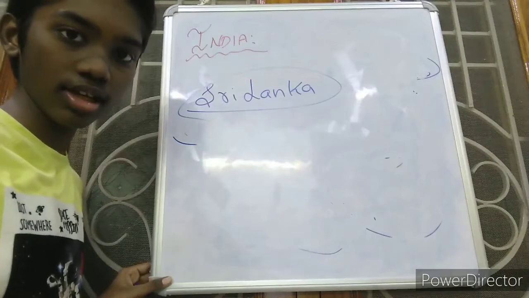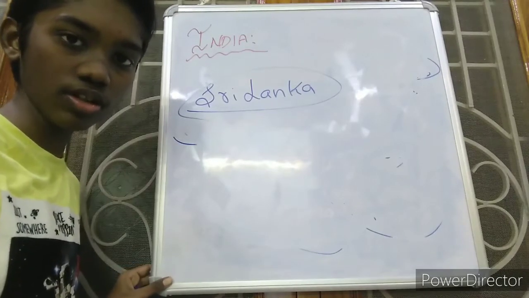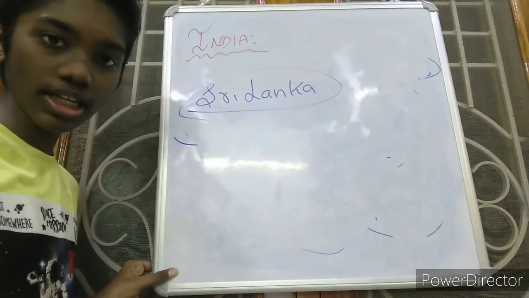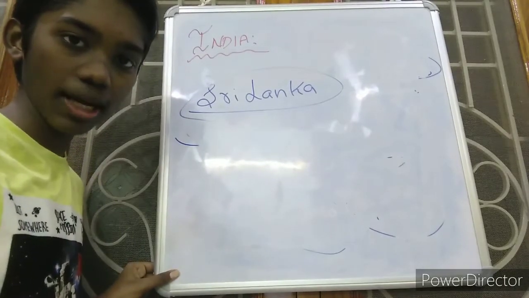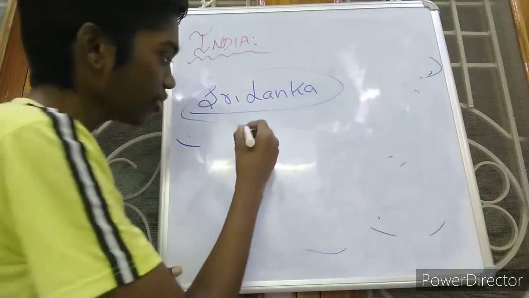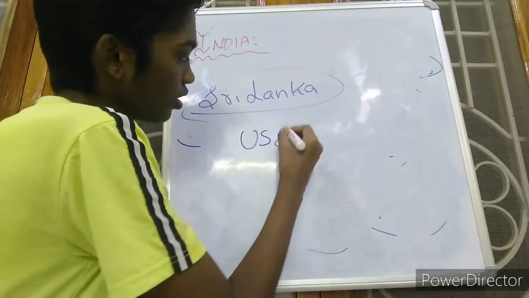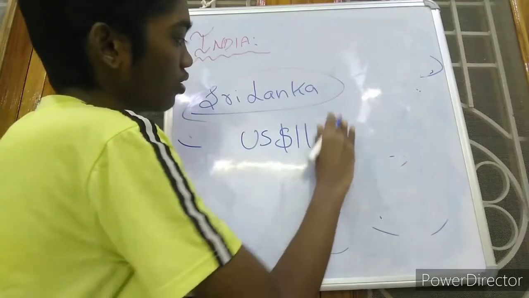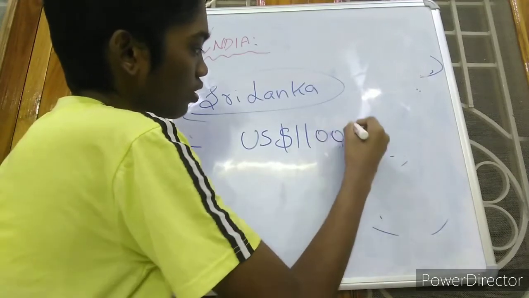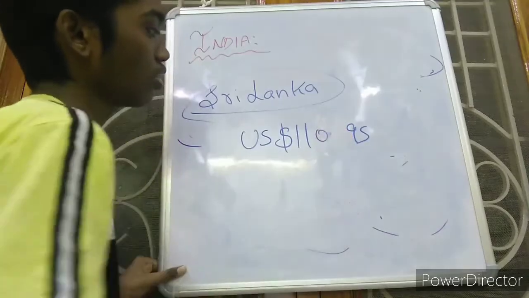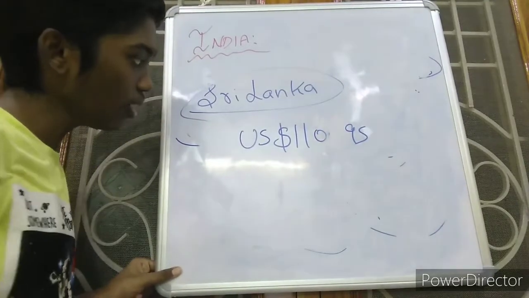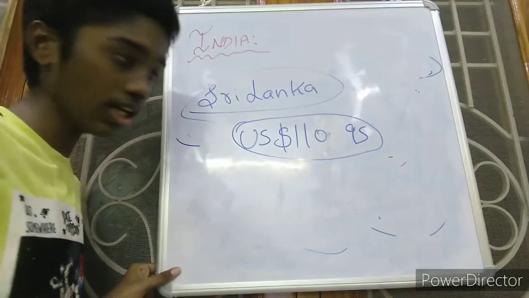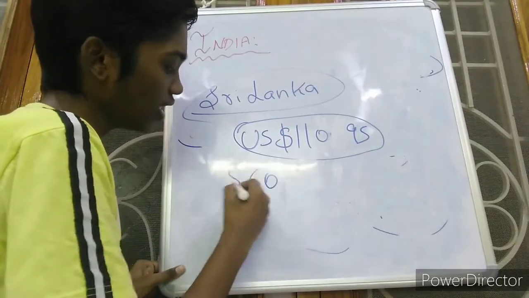But an interesting fact is that the per capita income or average income of Sri Lanka at present, by the updated information, is US dollar 11,095, whereas India's per capita income is only 6,000.